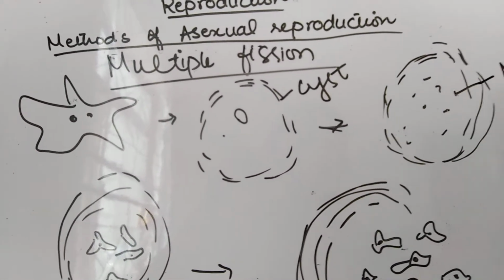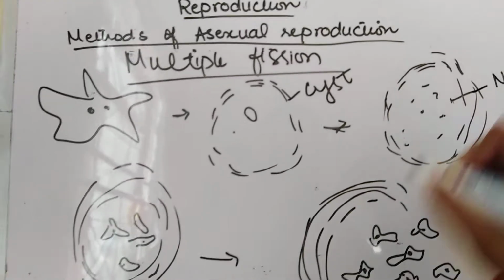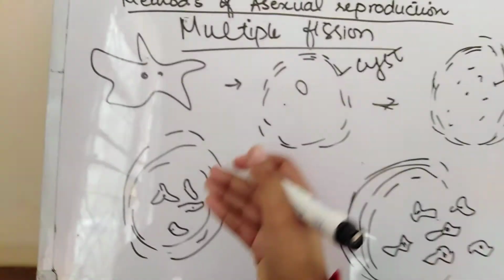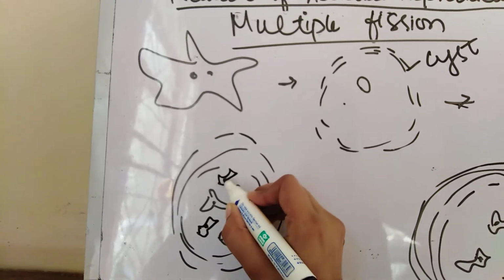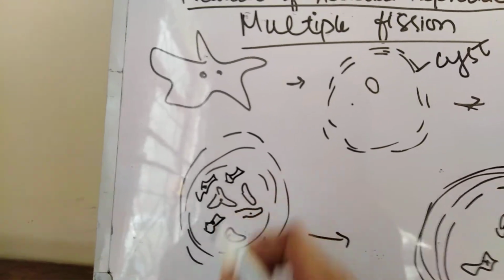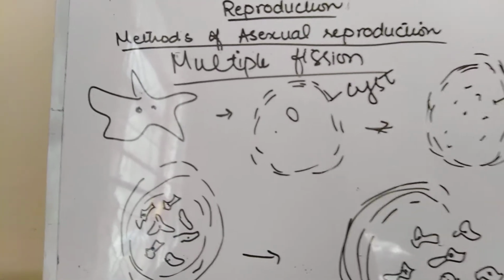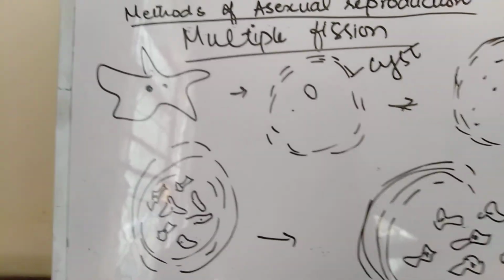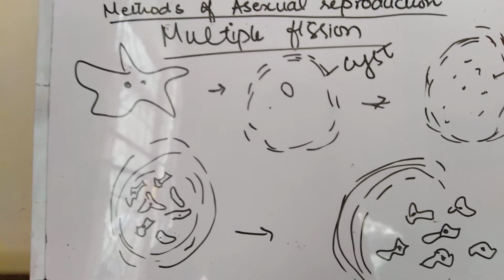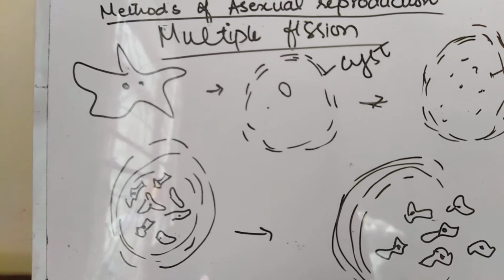There are many nuclei present. This is followed by the division of cytoplasm. Now many daughter amoeba are present inside the cyst wall. Each new part of cytoplasm encloses one nucleus. Now clear? So a number of daughter cells are formed from a single parent.